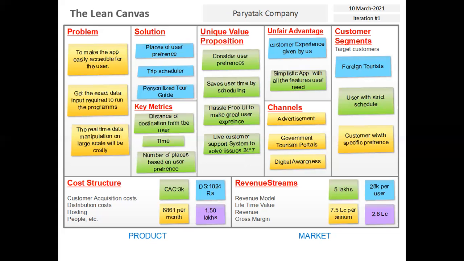Now, the solution part. The places based on user preferences will be taken as the solution. It will also act as a trip scheduler, and when I say trip scheduler, it becomes a personalized tour guide.